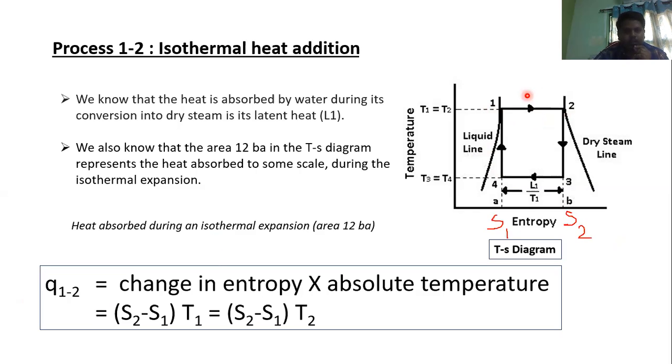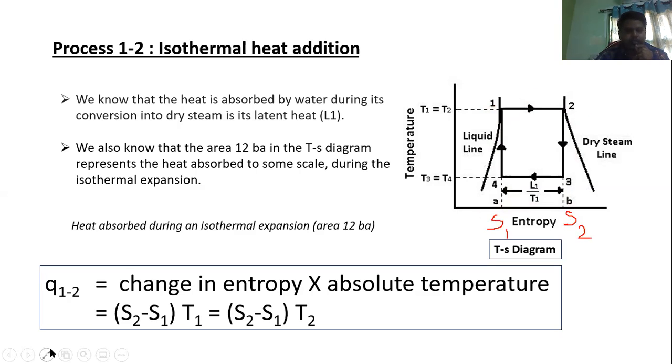Now our aim is to find out the heat absorbed during the isothermal expansion. How to find the heat absorption here? See here, the area under this line 1 to 2, the area under this line is 1 to B A 1. From this area we can find the heat absorbed during an isothermal process.